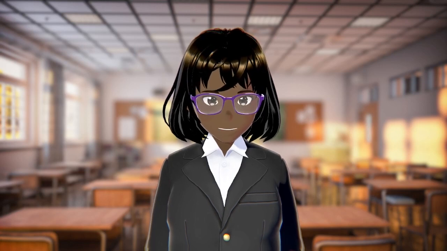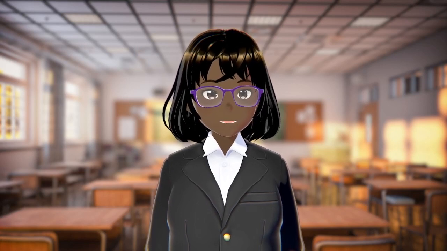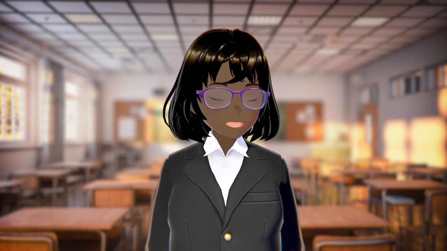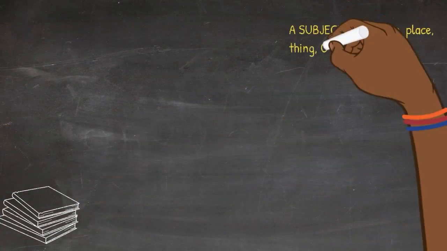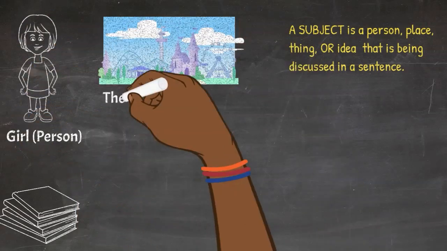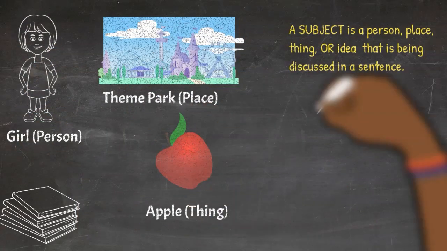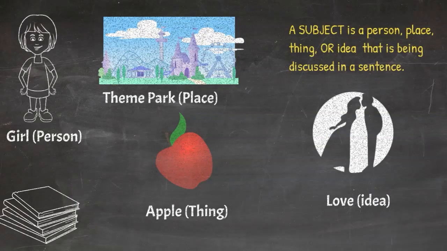A sentence is always about a particular subject. A subject can be a person, place, thing, or idea. For example, a subject can be a girl. Maybe the sentence is about that girl. A subject can be a theme park, a place. It can also be a thing. For example, maybe the subject is an apple and the sentence is telling you about this apple.